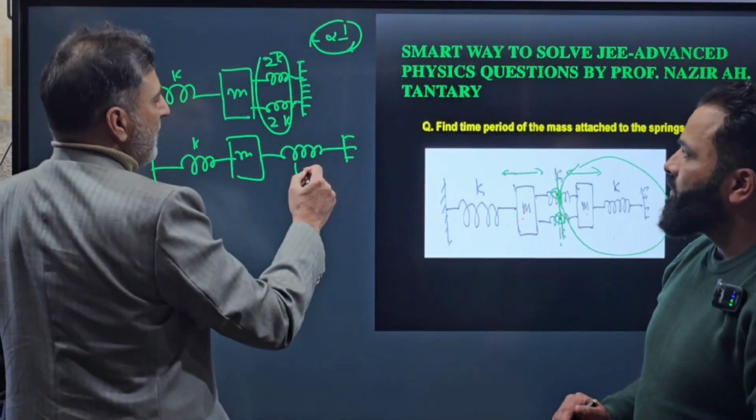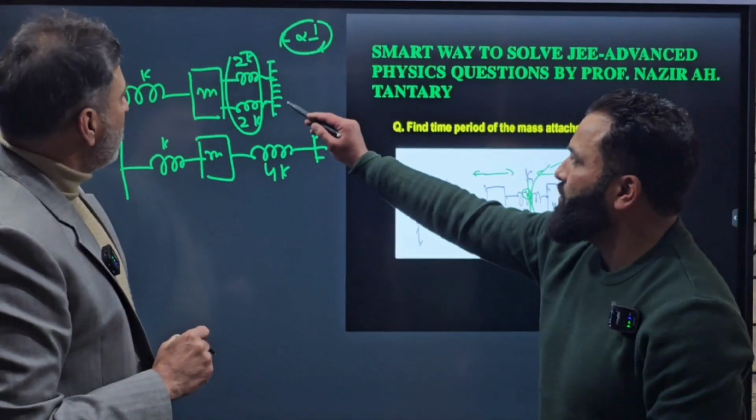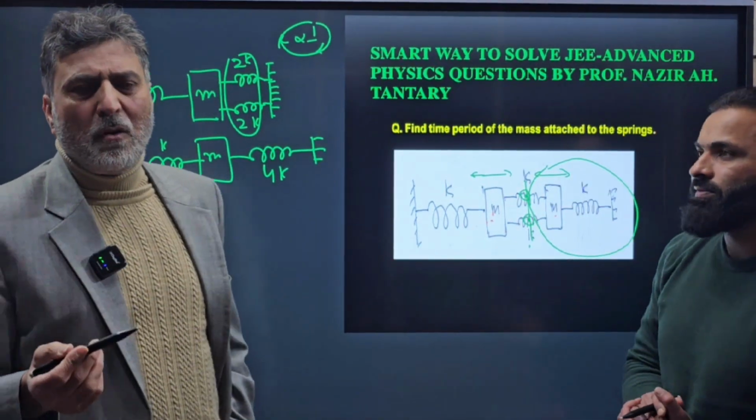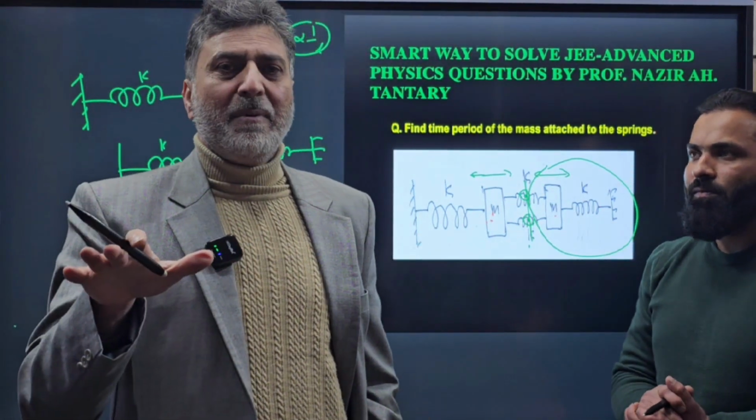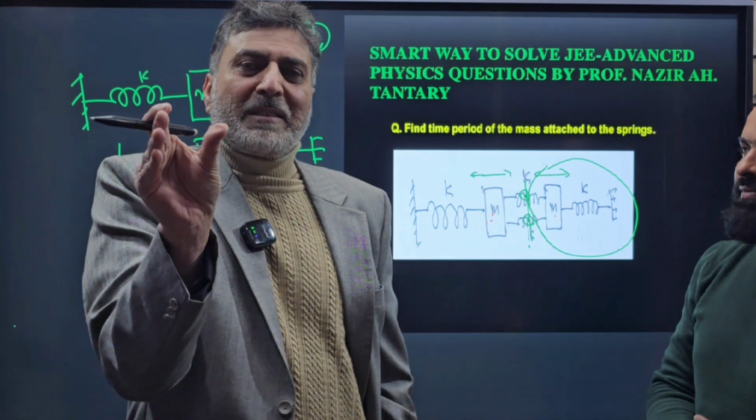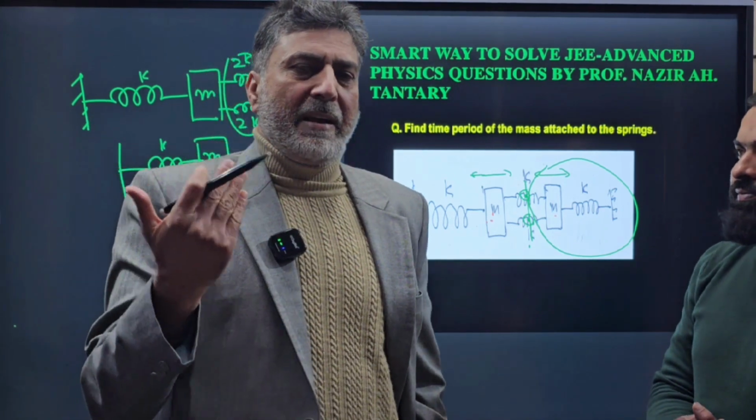That is 4K. Parallel springs add directly, because as you know, when the springs are in parallel, the forces add up, the stretch or compression is the same, and the two spring constants just add up.